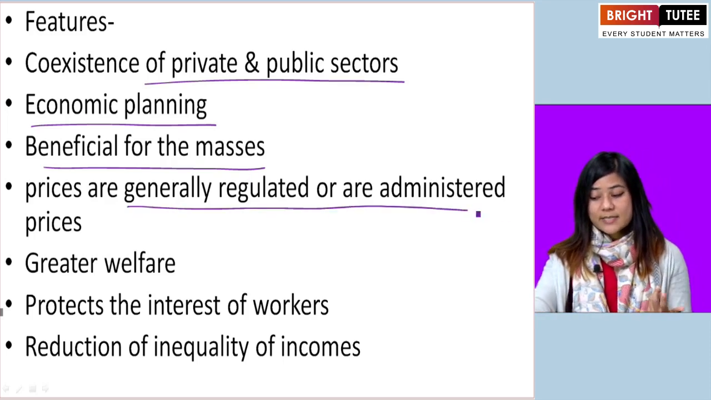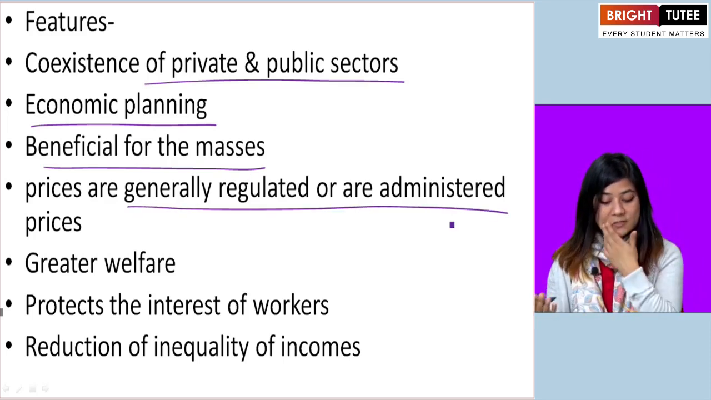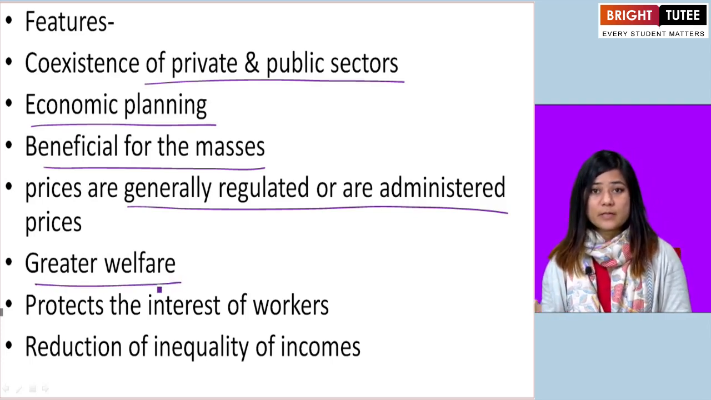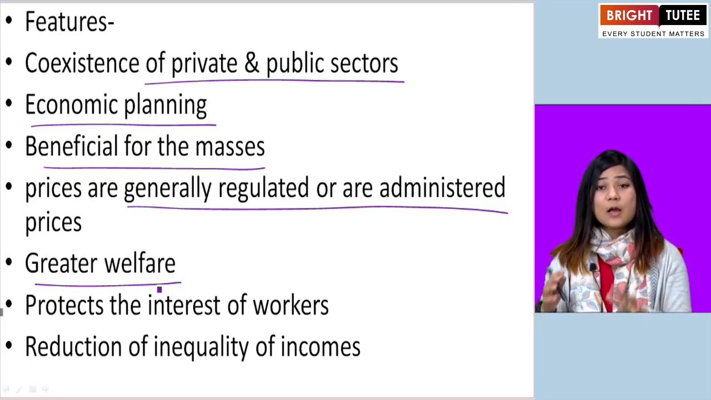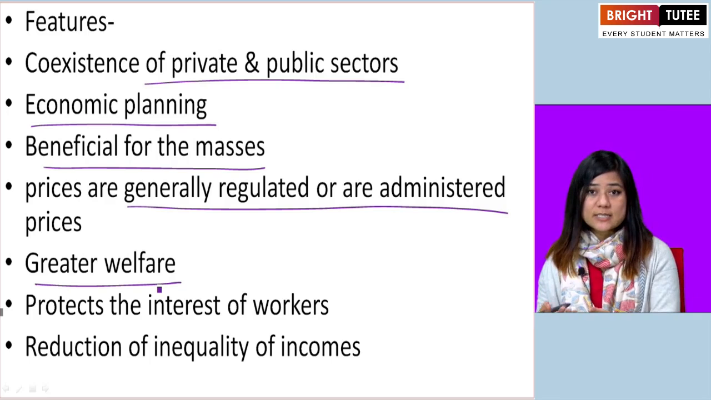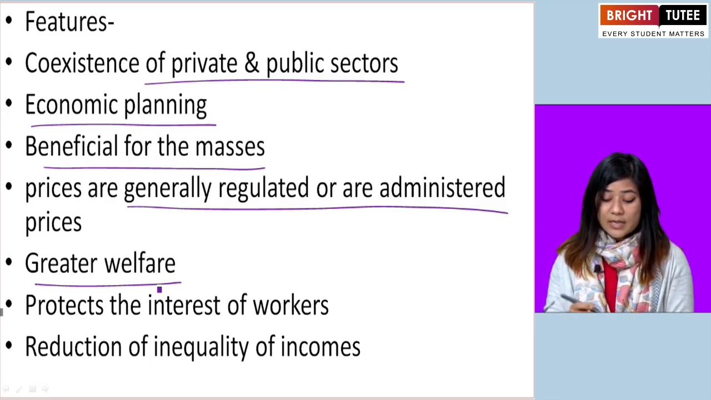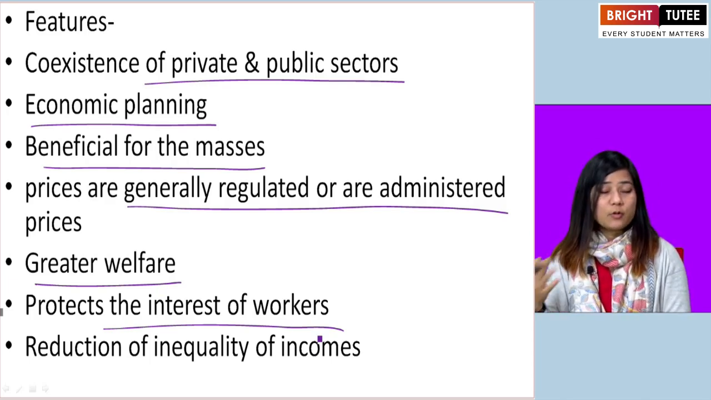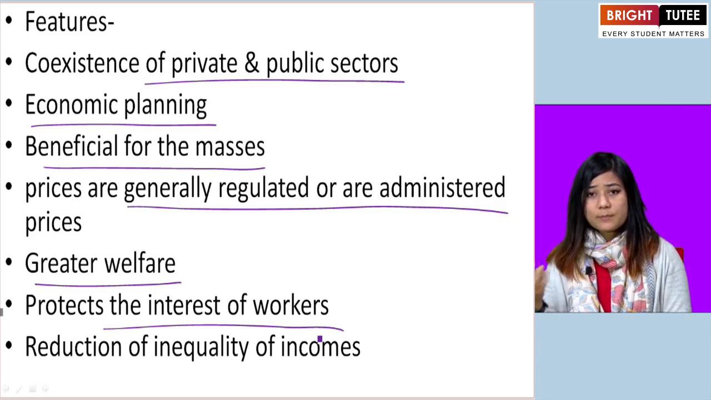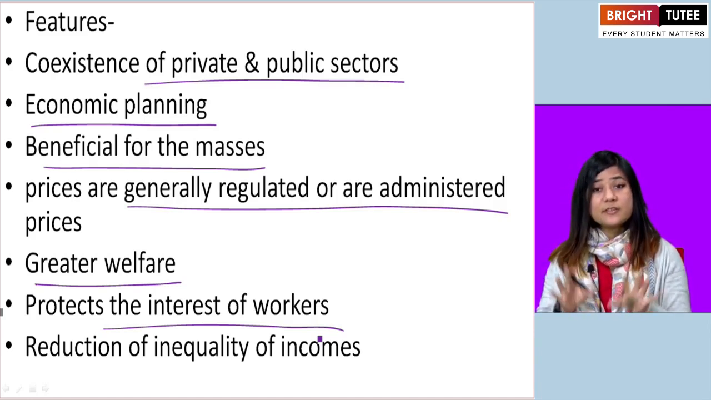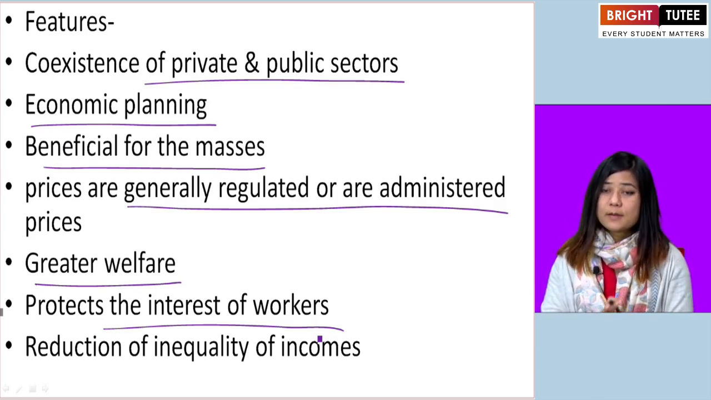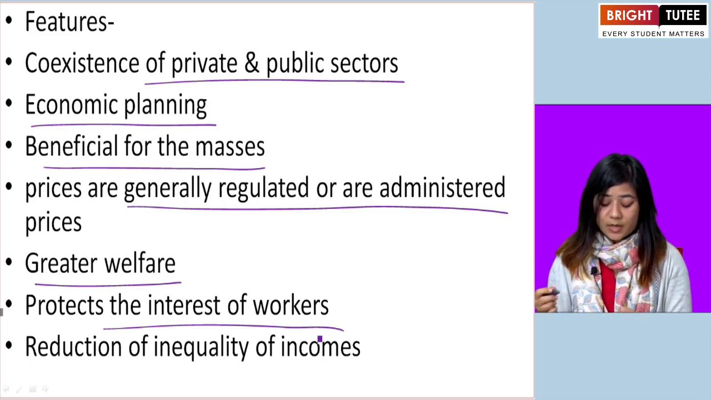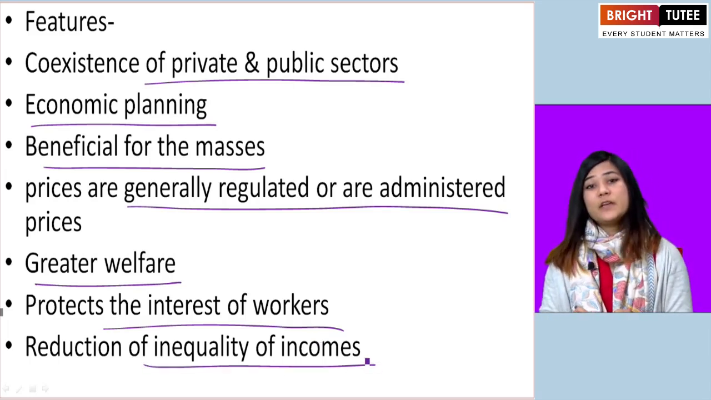Prices here are regulated and administered by the government. Mixed economy provides greater welfare to the people. It makes sure that people are meeting their needs. They are not having problems. It protects the interests of the workers. So the employees, the workers, the laborers, their interests are also protected by the government here. They are not exploited. There is reduction of inequality of incomes.